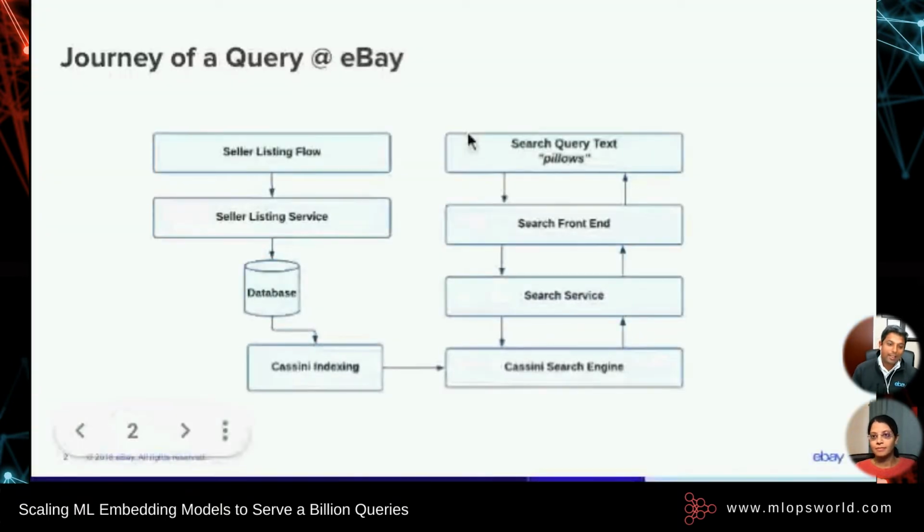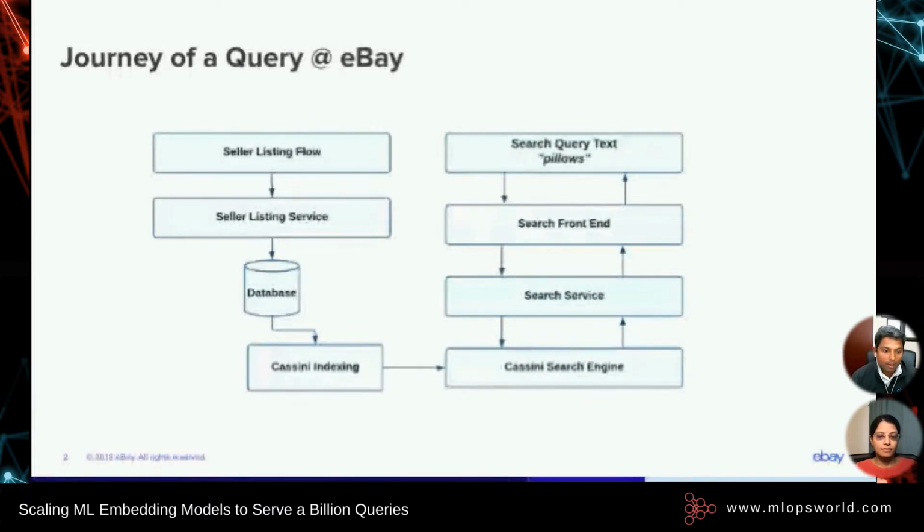All right, so let's take a look at a search query and how the data flows in a typical architecture, right? Sellers come on to eBay and they create the listings, and we have about 1.6 billion live listings at any given point of time. These listings are stored in a database where they are parsed for intelligent information extraction, augmentation, metadata processing, and then we index all this information into Cassini, which is eBay's search engine.